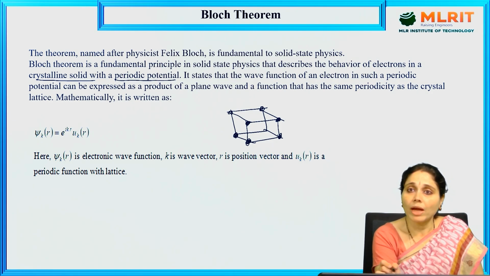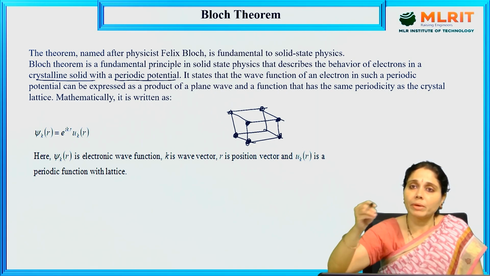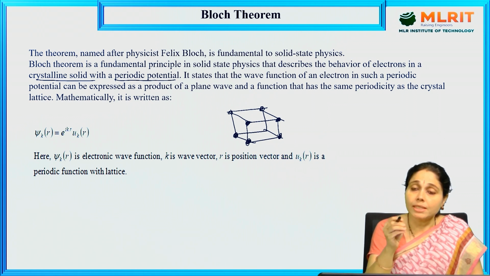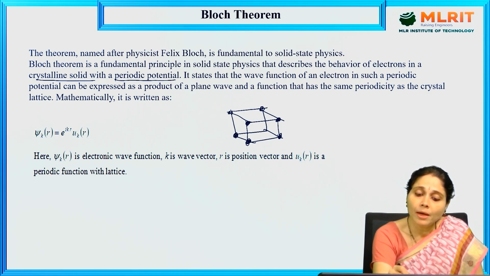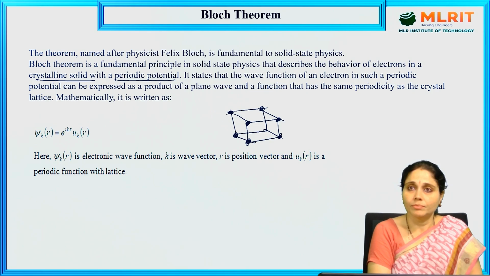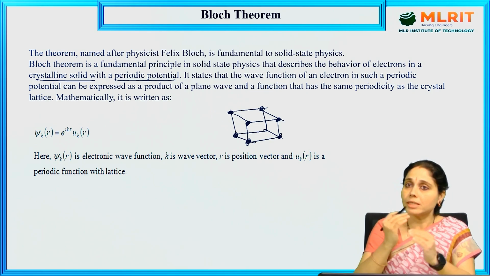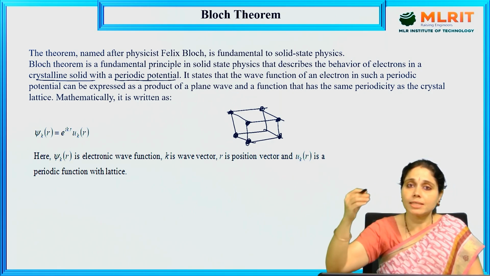This is what we have learned in crystallography, and we are now applying quantum mechanical principles to gain the electronic structure, how electrons behave in an atom and how they behave with respect to the crystal lattice. When the atoms come close together, they form a crystal lattice, and that crystal lattice will give us the same